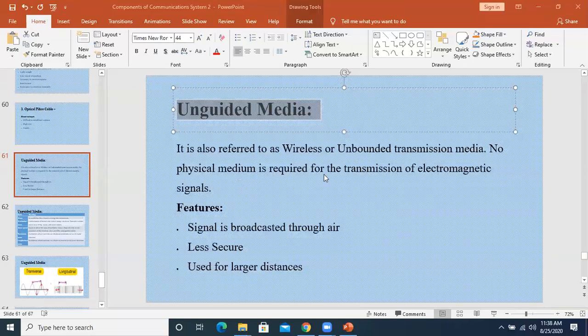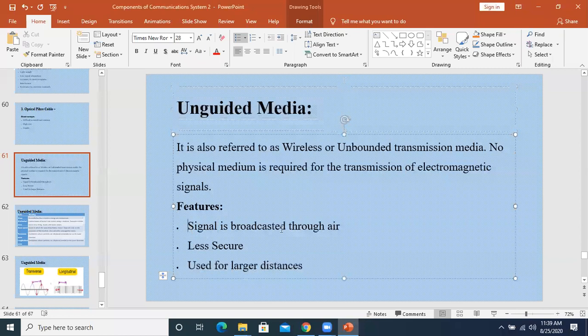No physical medium is required for the transmission of electromagnetic signals. Physical medium is not there, but the signal is basically going through the air or even through space. It is going wirelessly. No wires are there in it. So we can make a comparison: physical paths and physical wires are there in the guided media, and now you can see that in this era, the unguided media is getting advanced, and day by day we are getting more speed with the unguided media as well.